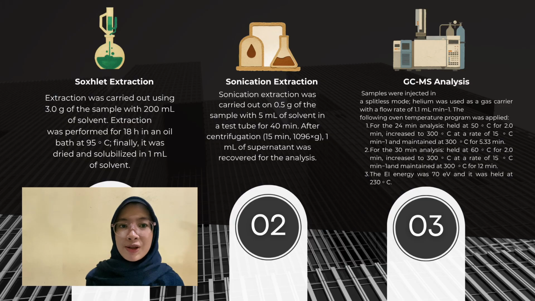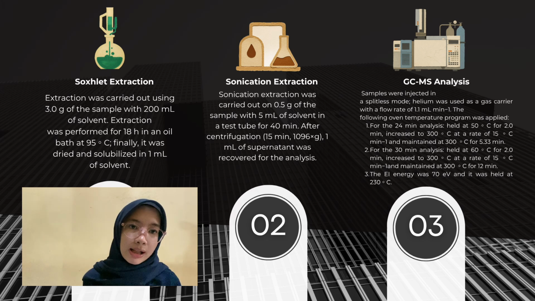The first preparation is Soxhlet extraction. Extraction was carried out using 3.0 grams of the sample with 200 milliliters of solvent. Extraction was performed for 18 hours in an oil bath at 95 degrees Celsius. Finally, it was dried and solubilized in 1 milliliter of solvent.